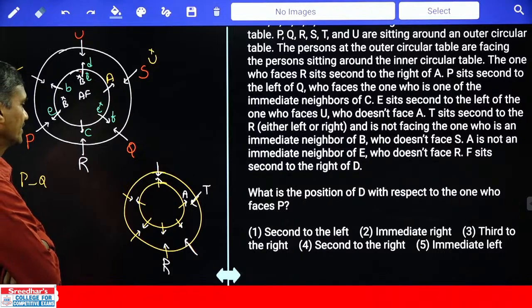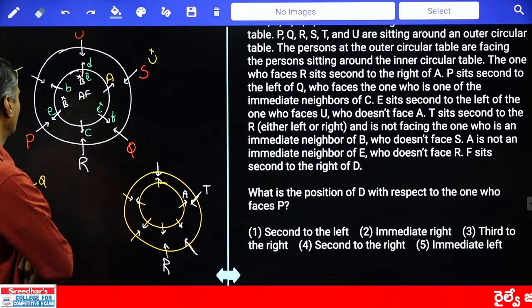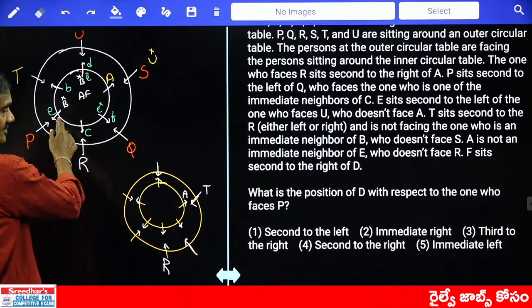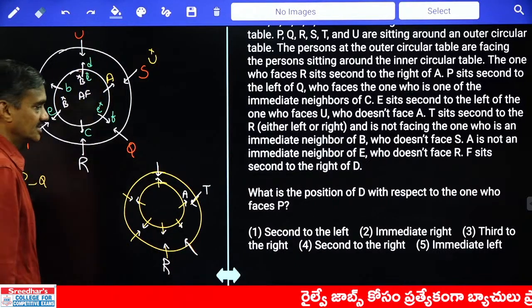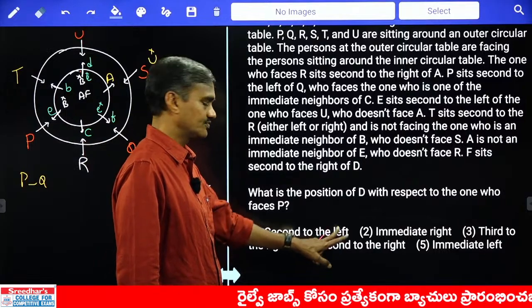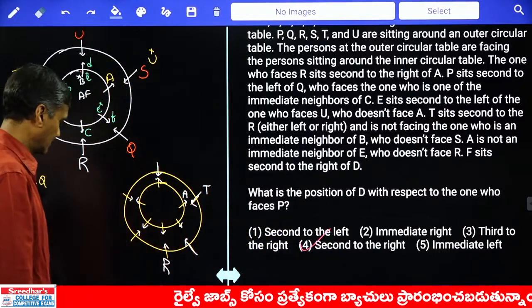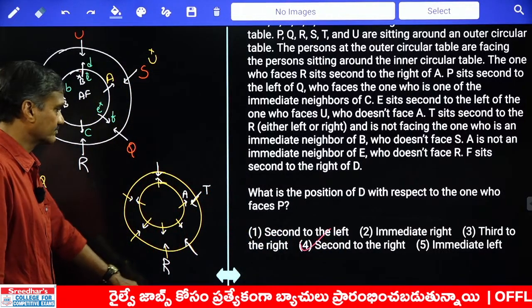Yes, answer please. Position of D with respect to the one who faces P. Who is facing P? E. And D's position with respect to E is how much? 1, 2, second to the right. Now second to the right is given, that is choice 4. Okay? And next question please.